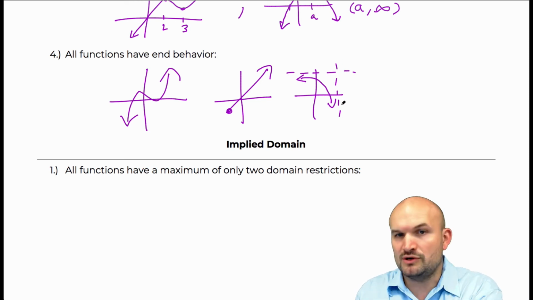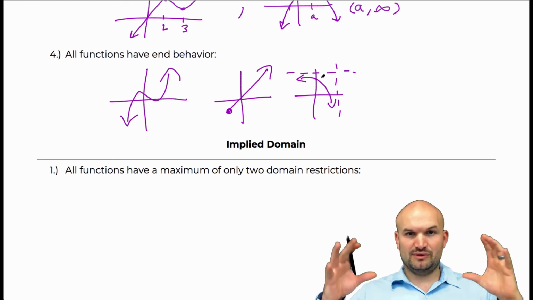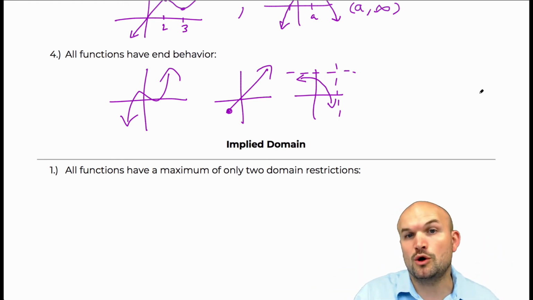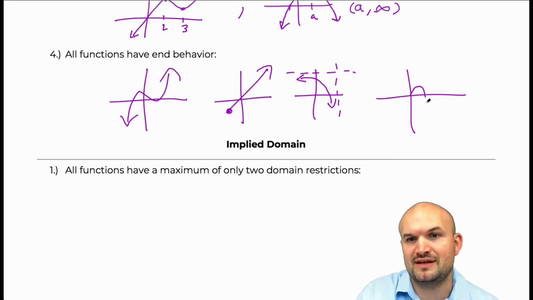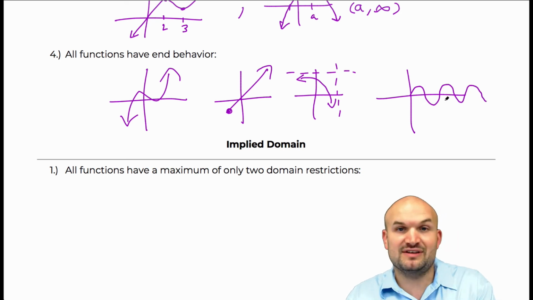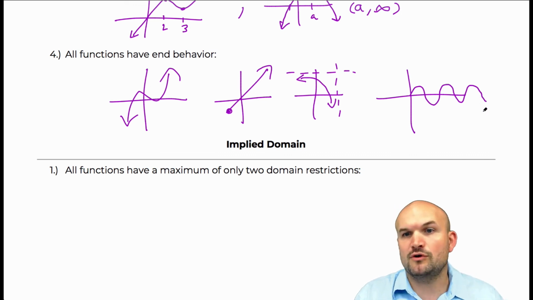It's not continually going to the right. Even though it's going down towards infinity, it's not continually going to the right, so there's technically no end behavior. Another example is oscillation. A graph that is oscillating is not approaching any given value, infinity, negative infinity, or a certain number. So we'd say that it has no end behavior.